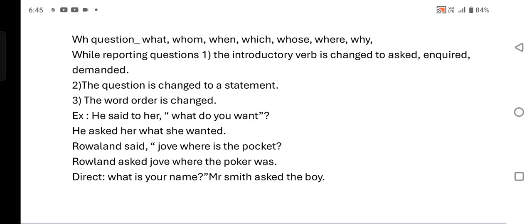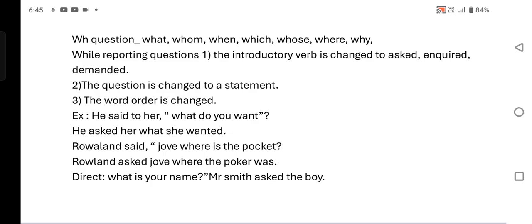Now we change it into indirect. He asked her what she wanted. Subject, verb: she. What she want changes into wanted; simple present tense changes into simple past tense, and a full stop. What she wanted.